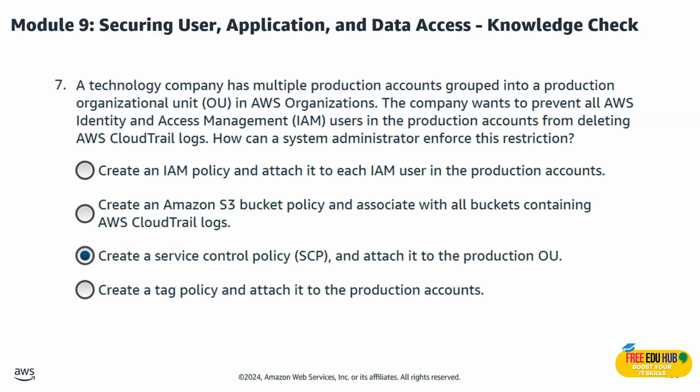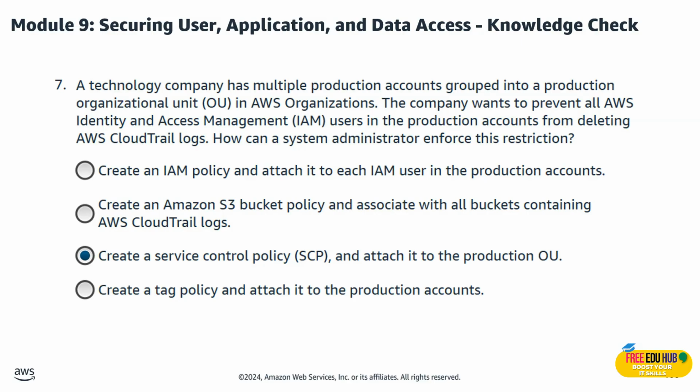Question number 7 says that a technology company has multiple production accounts grouped into production OUs in AWS Organizations. The company wants to prevent all AWS IAM users in the production accounts from deleting AWS CloudTrail logs. How can system administrators enforce this restriction? So they can enforce it by creating an SCP and attaching it to the production OU.